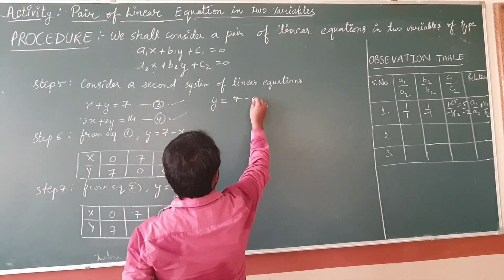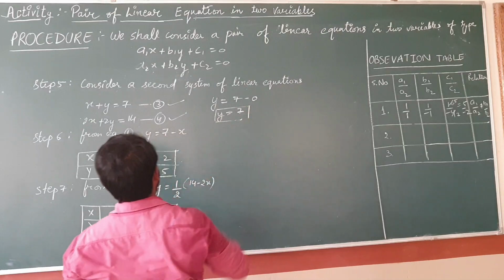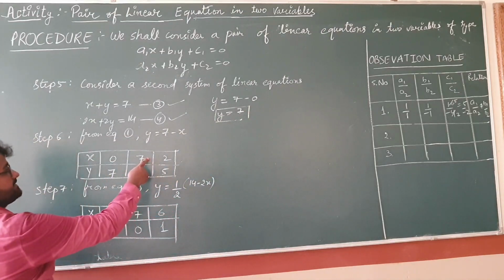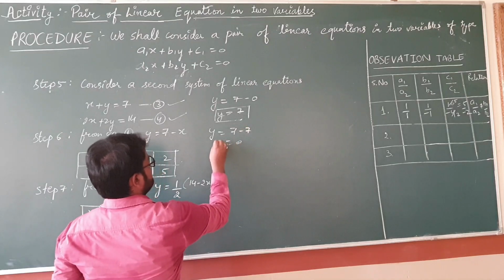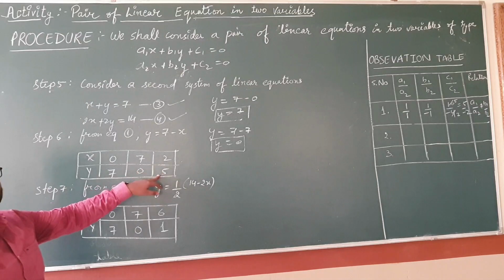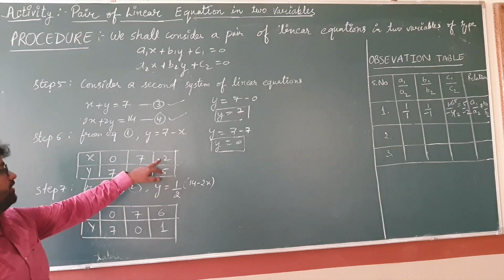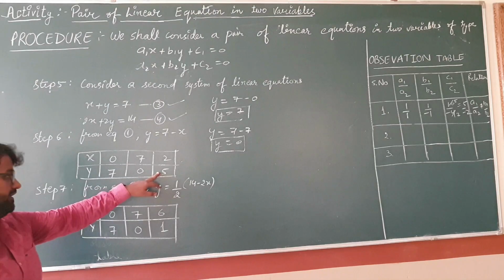Put the value of x as 0, then you will get the value of y, that is 7, and put the value of x as 7, then you will get y equals 0. And similarly you can find out this one also. Clear? When you put x as 2, you will get the value of y, that is 5.